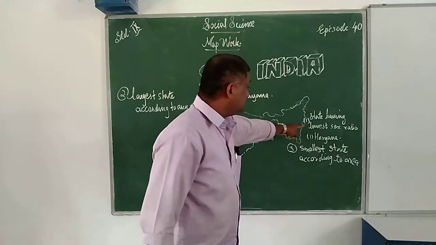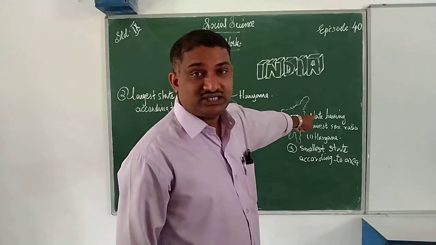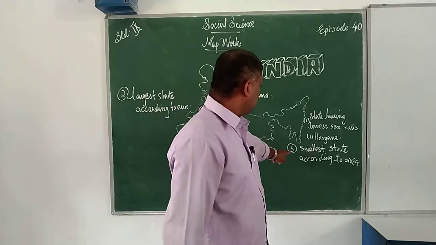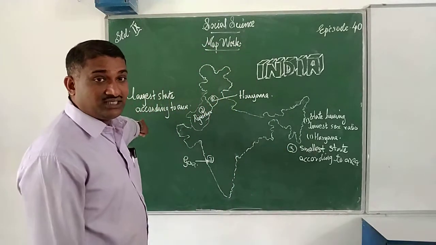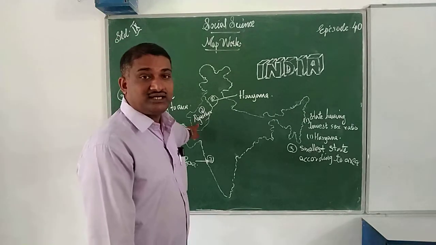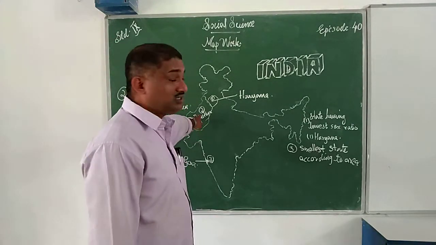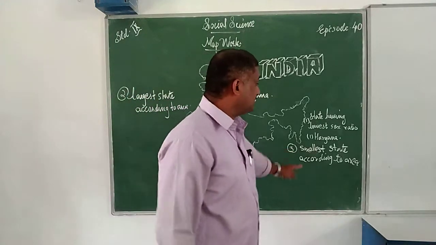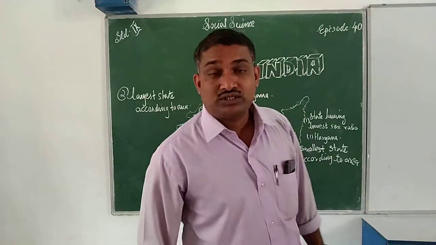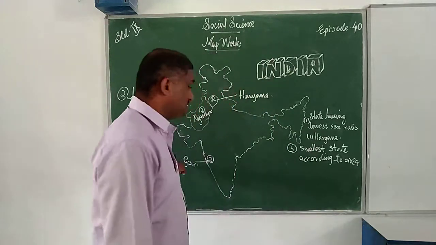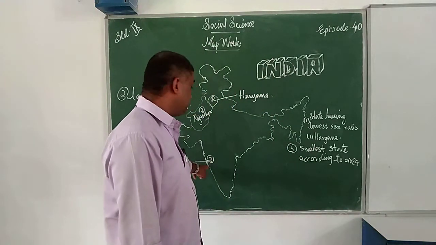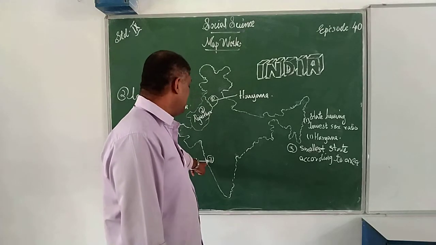First one, state having lowest sex ratio, that is Haryana. Second one, largest state according to area, Rajasthan. Where is it located? Located here. Next, third one, smallest state according to area. Which is the smallest state according to area? That is Goa. Where is it located? It is located here.